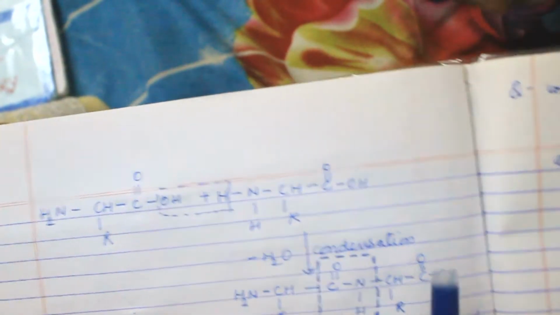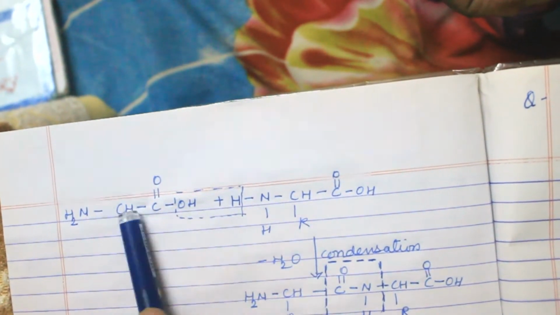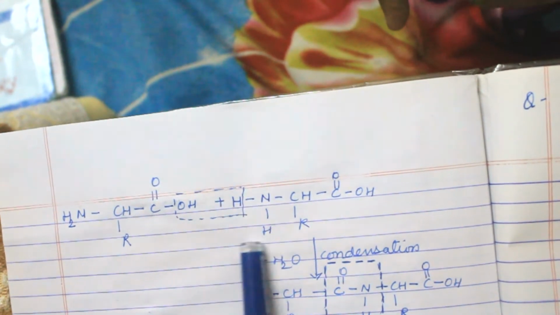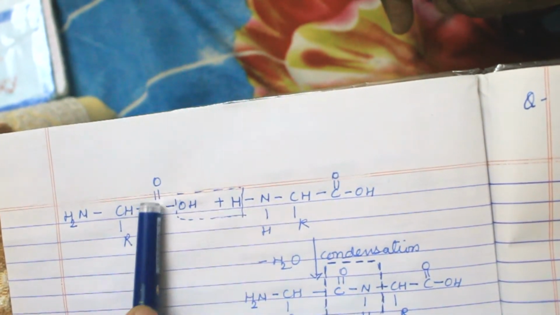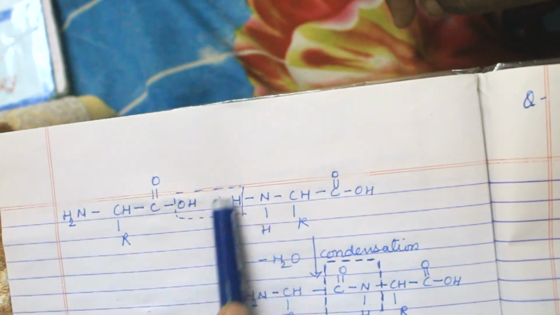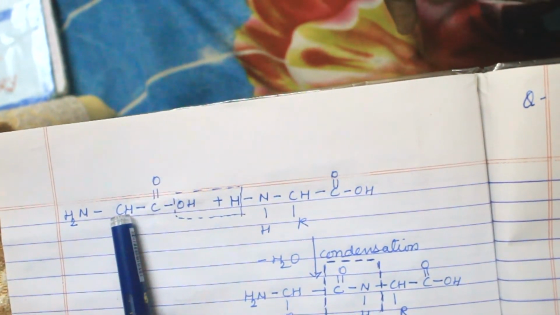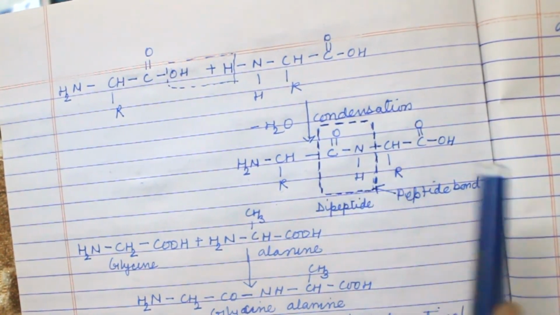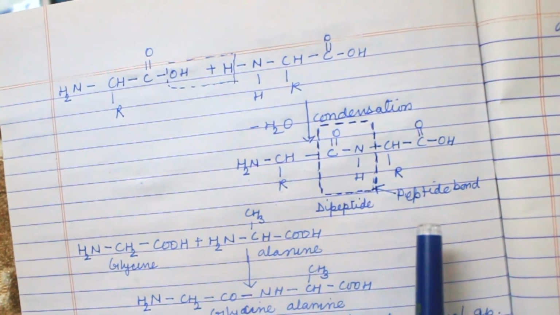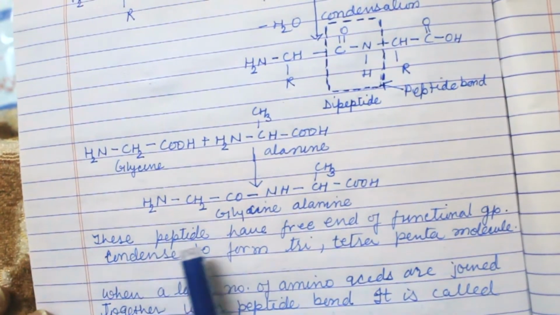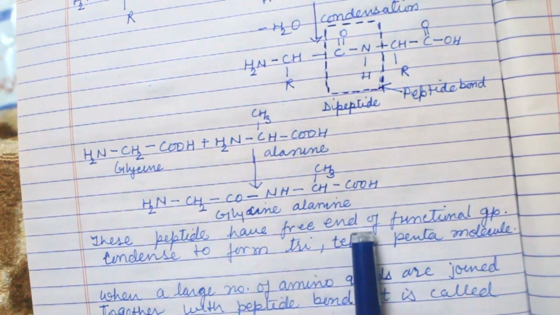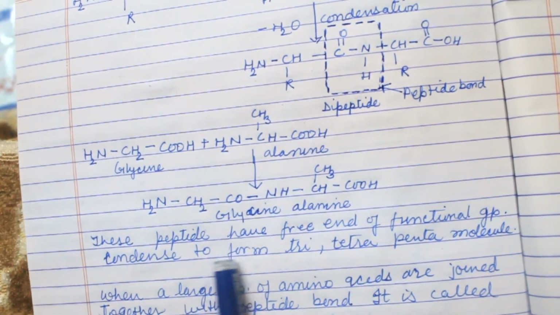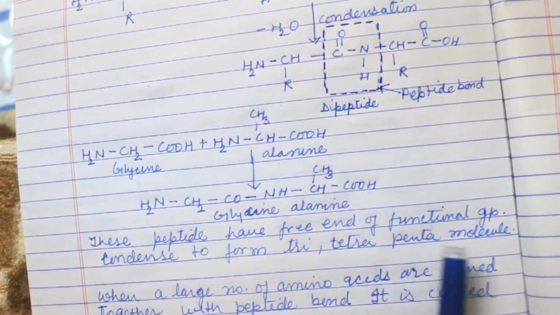It is clear from the structure. These are the two molecules of amino acids. Now here one end is joined with another end, that means NH2 joined with COOH group. So it forms a dipeptide bond after condensation, and this chain again increases in order to form polypeptide. So these peptides have free end of functional group condensed to form tri, tetra, penta molecule.